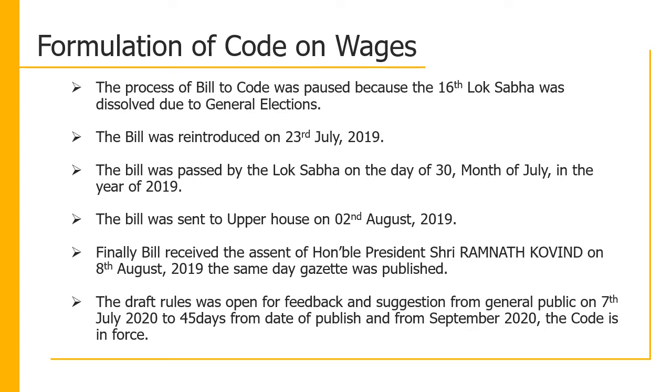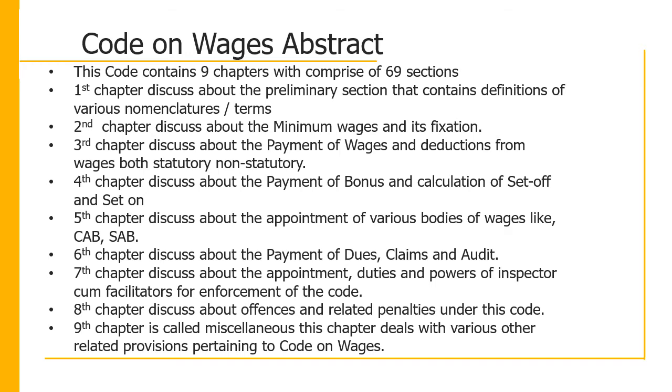So as expected, from September 2020, the code was in force. So what is the contents of this code? This code contains 9 chapters comprising 69 sections. The first chapter discusses the preliminary section that contains definitions of various nomenclatures or terms.